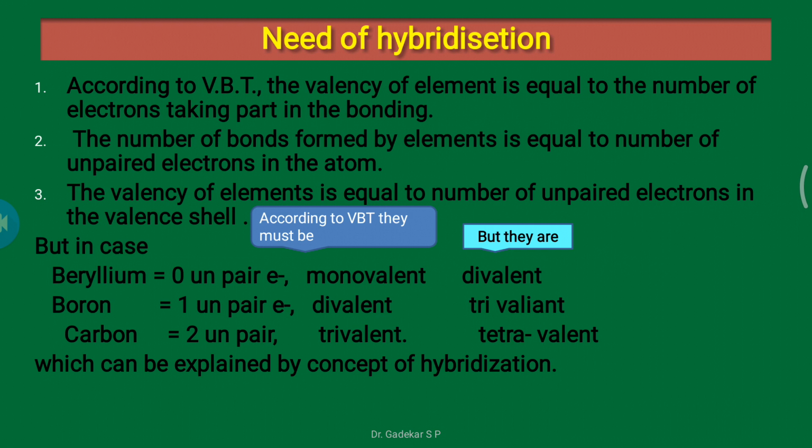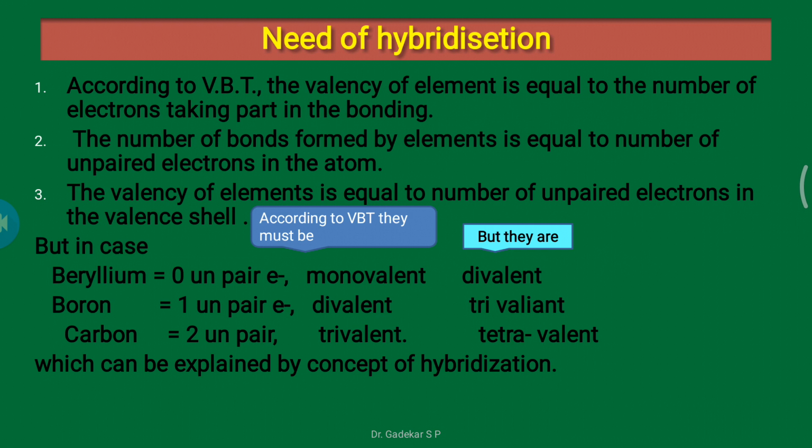This means the valency of an element is equal to the number of unpaired electrons in the valence shell. But in the case of, suppose, beryllium, boron and carbon atoms, for example beryllium, it has zero unpaired electrons. The 2s orbital contains 2 electrons, there are no unpaired electrons.